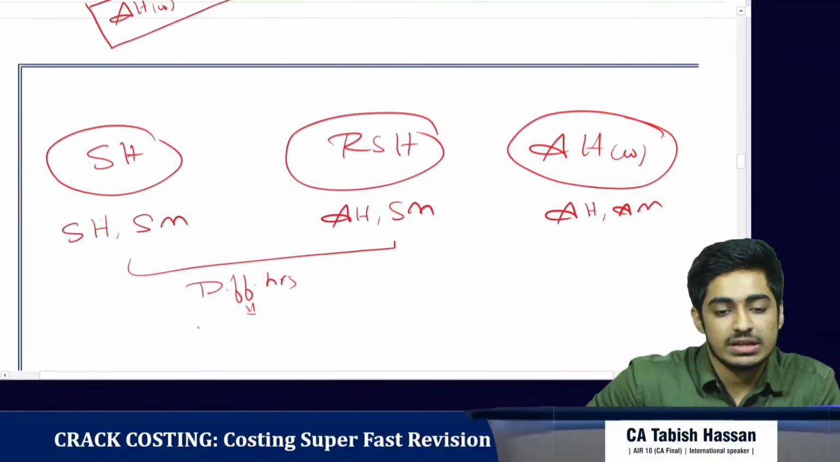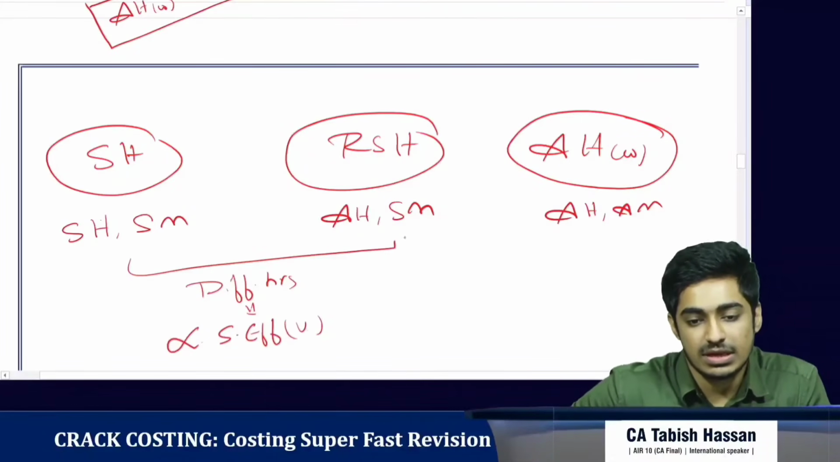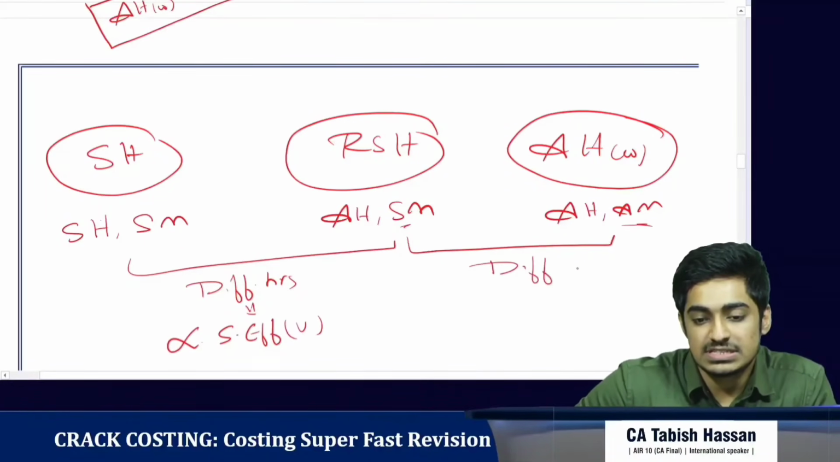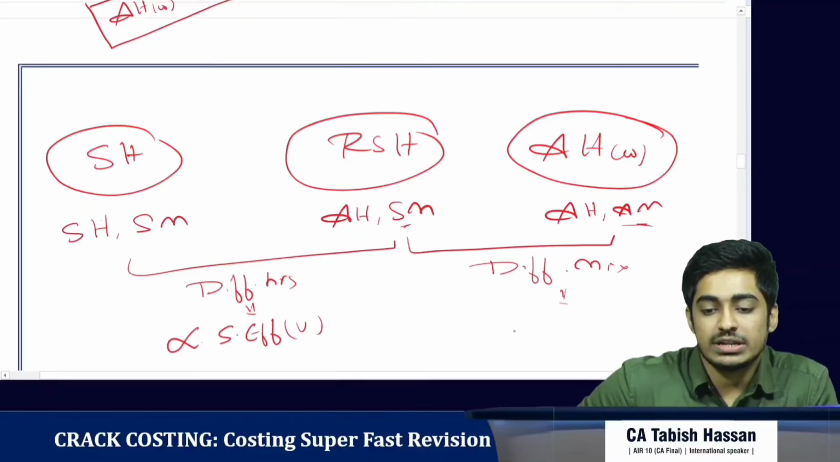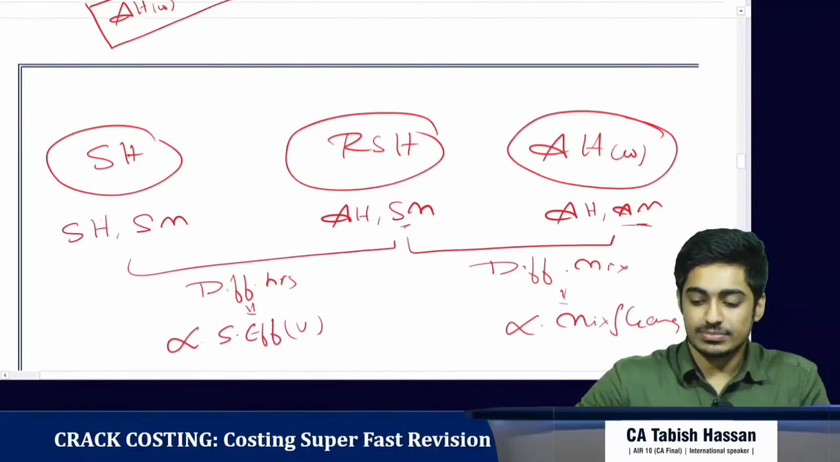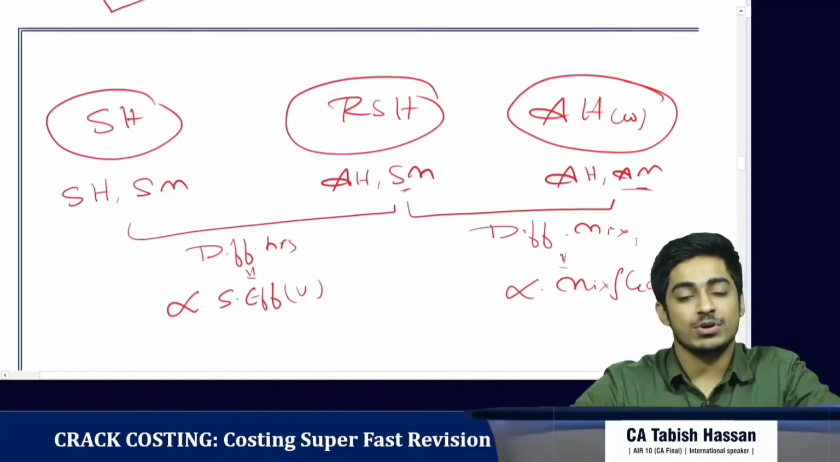So we call it the labor sub-efficiency variance. Okay, here if we see, the hours is same, the difference is only in mix. So we call it the labor mix or gang variance. Clear? So with this, we are done with labor cost variance.